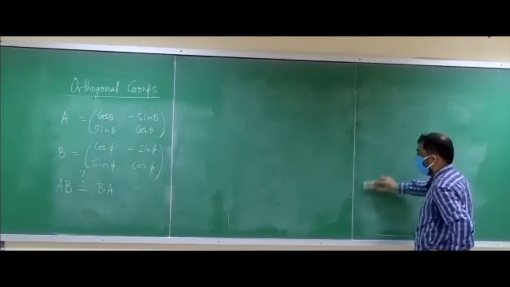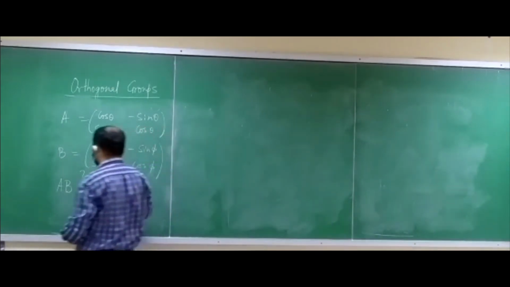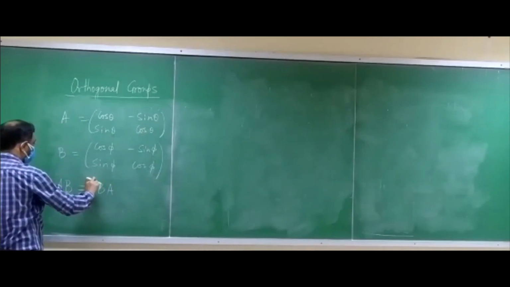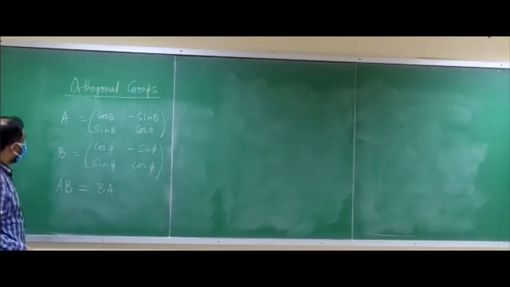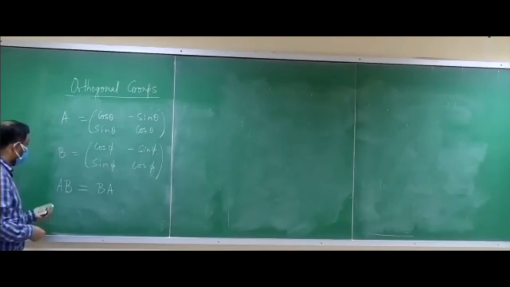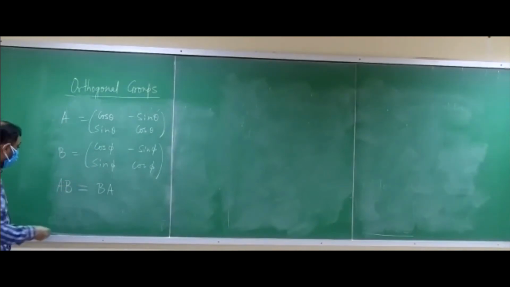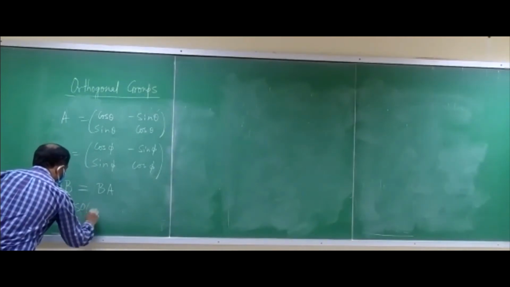Yes, sir. So you see that AB is equal to BA. So we have taken two arbitrary elements of SO2, and we have seen that if you take the product AB, it is equal to BA, which tells us that SO2 is an abelian group.